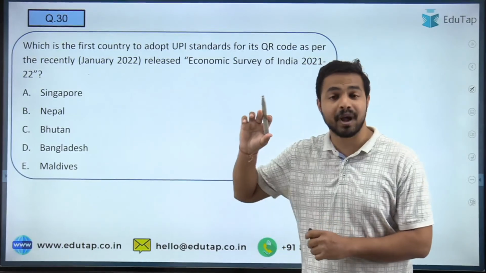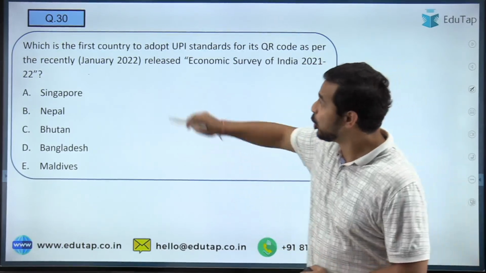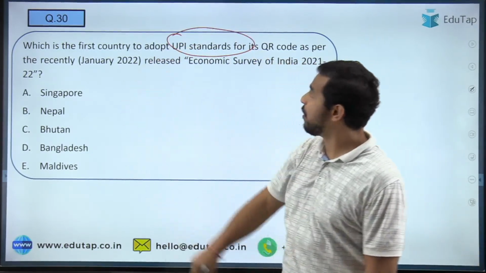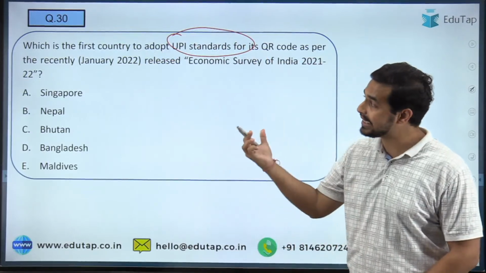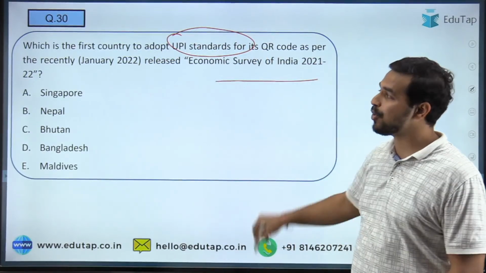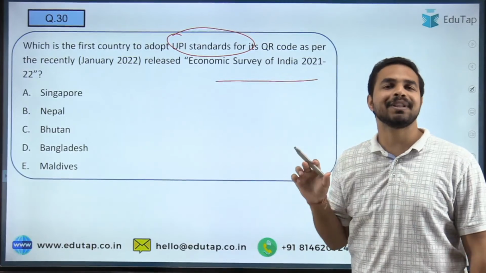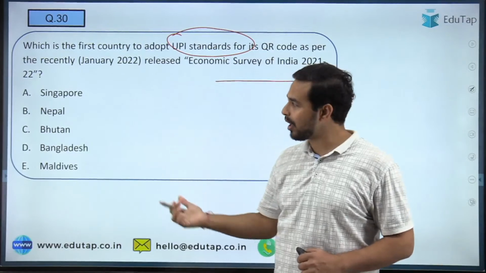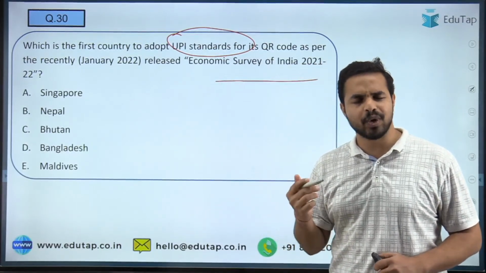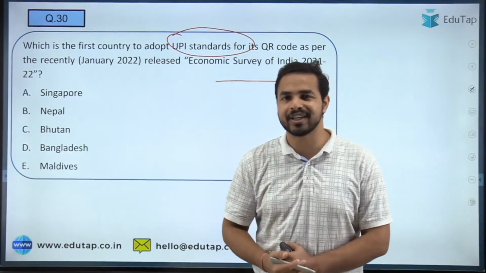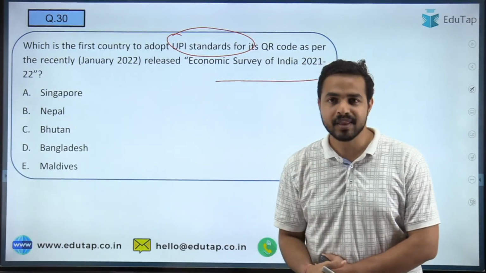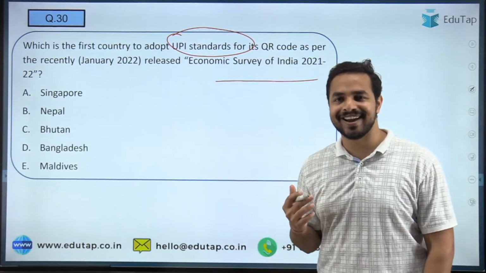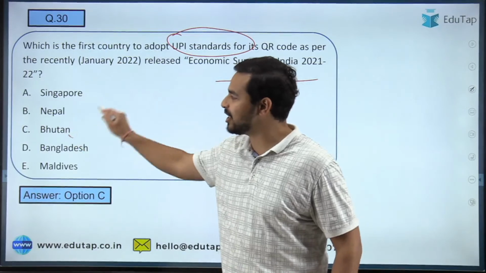name of the country which has become the first country across the world to adopt UPI standards for its QR code as per the recently released Economic Survey of India 2021-2022. So just tell me that what exactly is the name of the country here. Is it Singapore, Nepal, Bhutan, or Bangladesh, or Maldives? Quickly tell me in the comment section guys, what is the right answer to the question number 30. And here people are saying that Bhutan is the right answer. Absolutely right, the right answer is Bhutan.